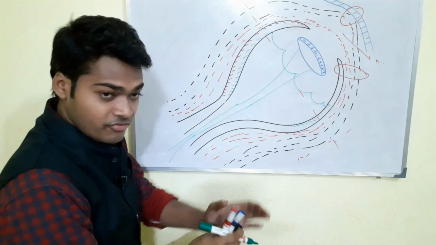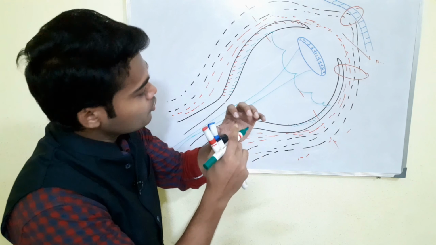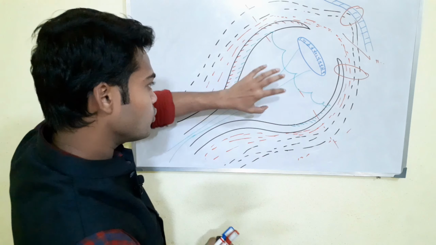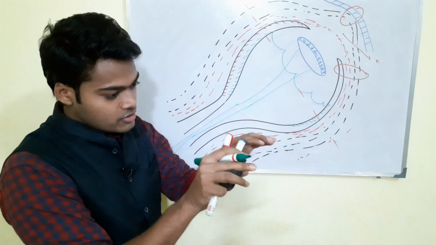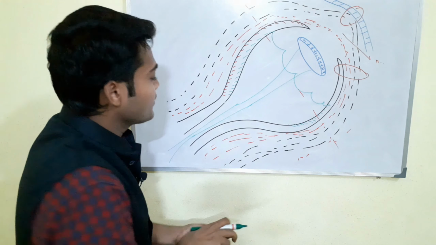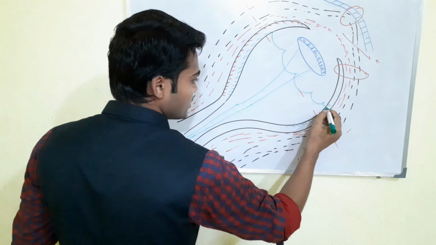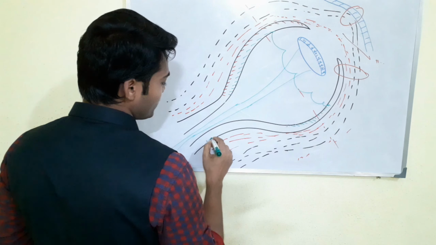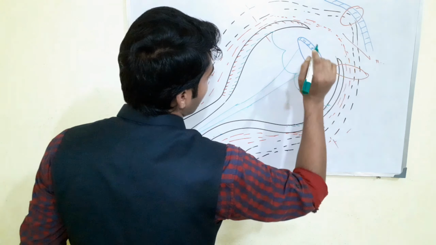The ora serrata is basically a finger-like projection, right? A structure like a finger-like projection. This is a 2D drawing, so it looks like this, but when it turns from here to here, this is the ora serrata, right? Up to this is the outer neural layer, which ends. And the photopigmented layer goes up to the posterior layer of the iris.